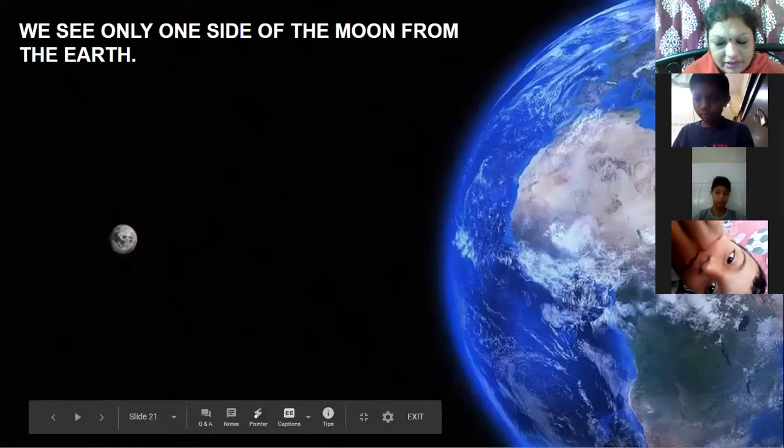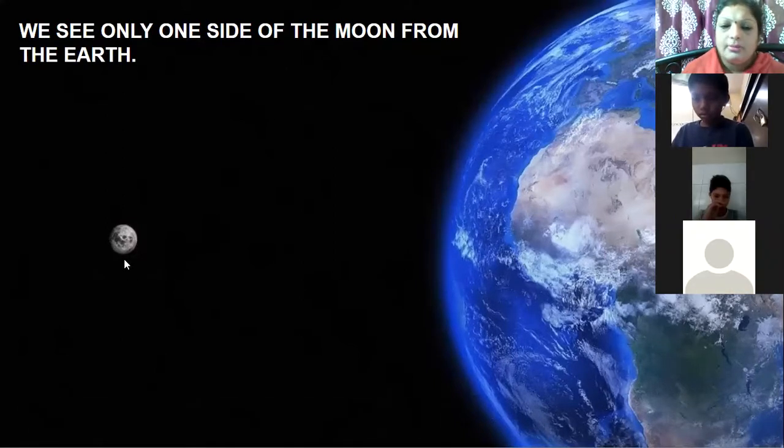With the moon, the rotation and revolution periods are the same. It takes the same time to rotate and revolve around the earth, and that is the reason we can always see only one side of the moon from the earth.